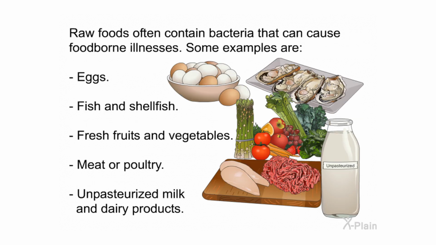Raw foods often contain bacteria that can cause foodborne illnesses. Some examples are eggs, fish and shellfish, fresh fruits and vegetables, meat or poultry, unpasteurized milk and dairy products.